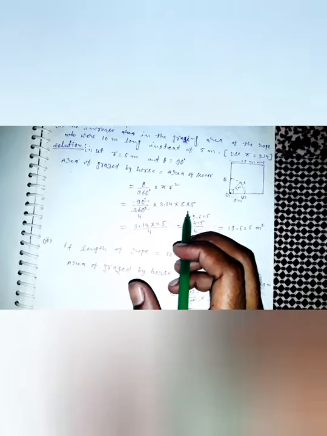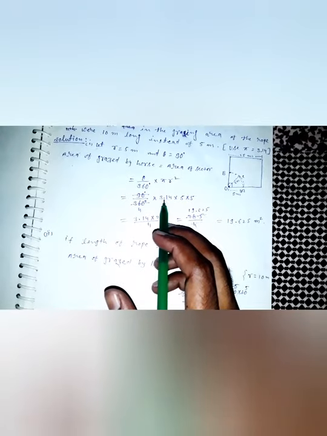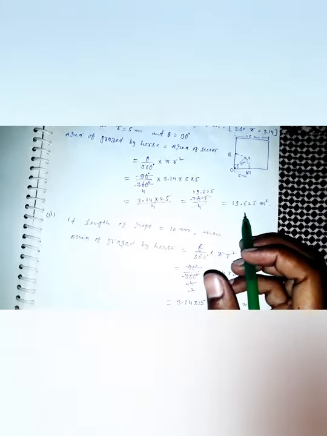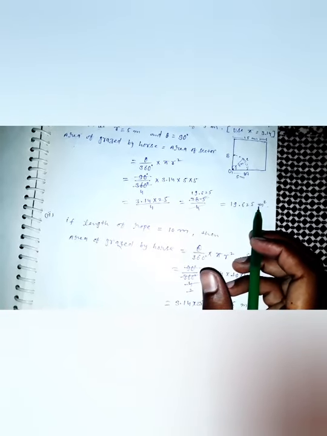What is the value of theta? Theta is 90 degrees. Put the value of theta as 90 degrees upon 360, times pi, which is 3.14 because it is given to use pi equal to 3.14. Here r is 5, so r squared is 5 into 5. Divide this by 4. This value is 3.14 into 5 into 5, and 5 into 5 is 25. Multiplying, this gives 78.5 upon 4. Dividing, this is 19.625 meter square.